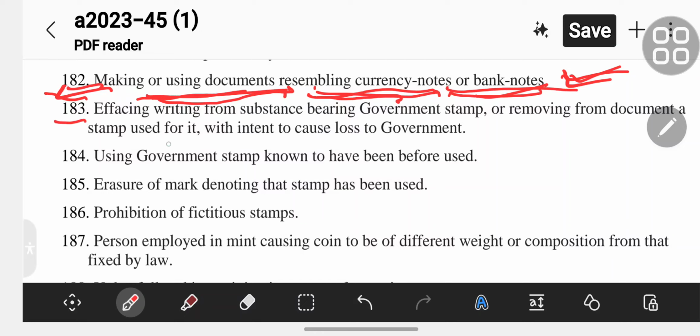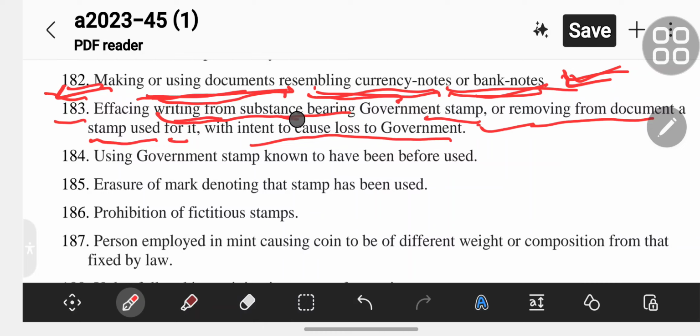Section 183 is effacing writing from substance bearing government stamp or removing from documents a stamp used for it with intent to cause loss to government.